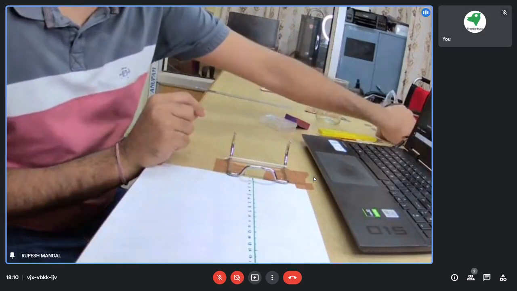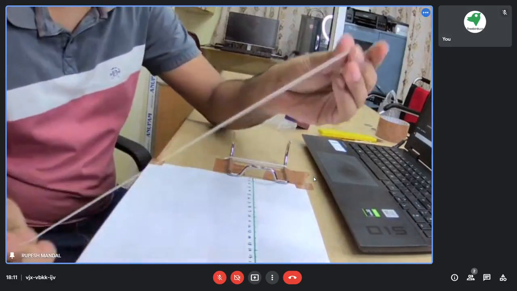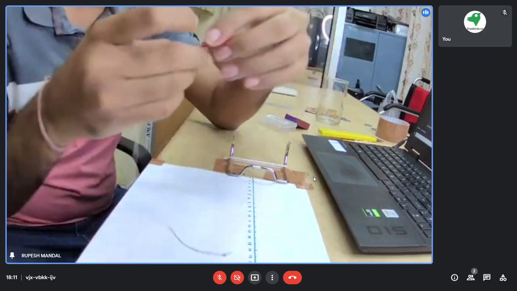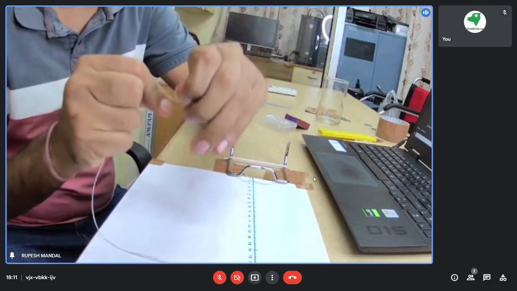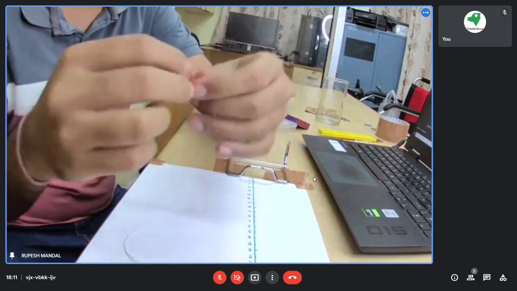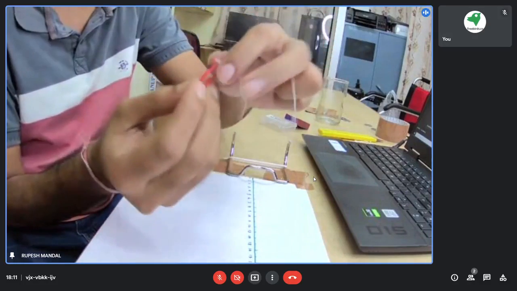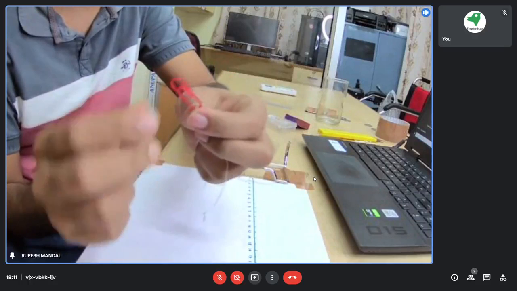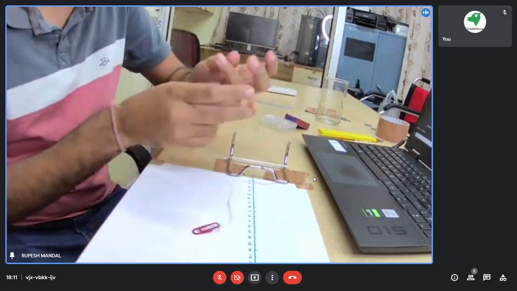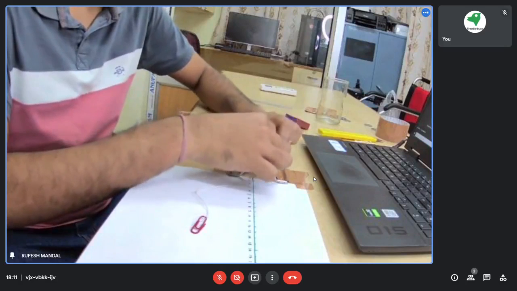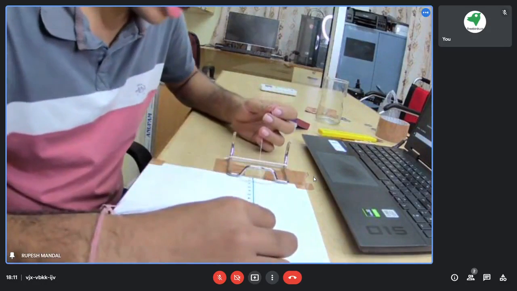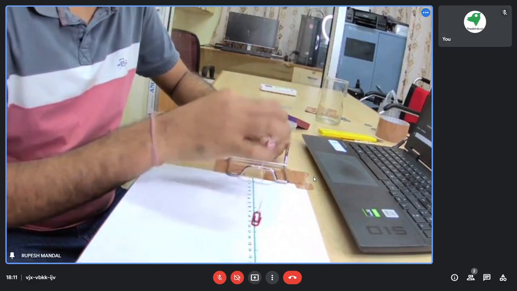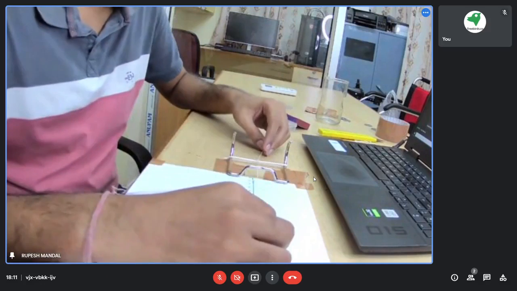Okay, then I require some string like this. At one end, for better holding and better understandability, you can fix one corner with a paper clip or safety pin or anything that can be highlighted. Then I will try to tie this up.